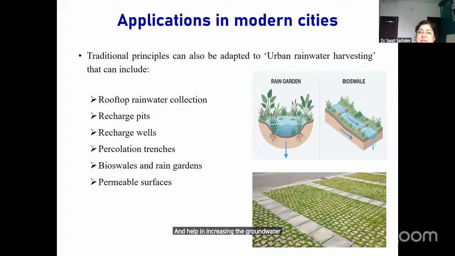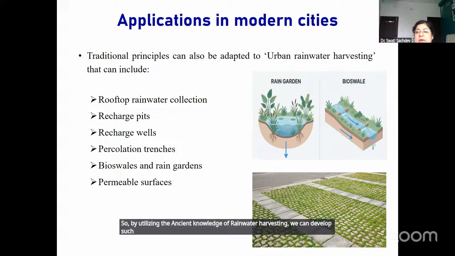So, by utilizing the ancient knowledge of rainwater harvesting, we can develop new and modern kinds of structures which ultimately reduce water stress.